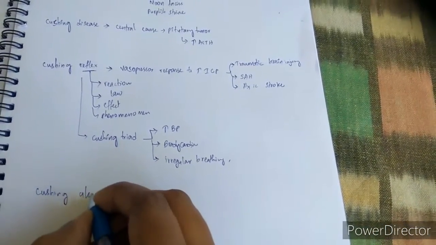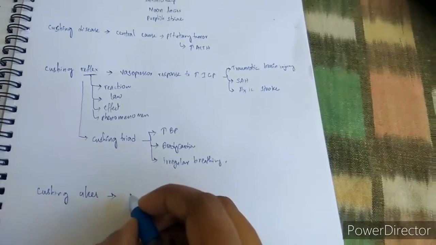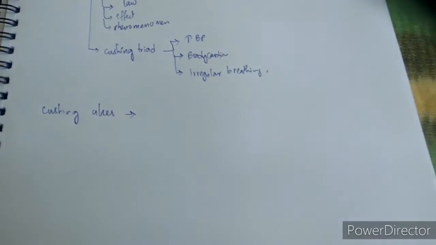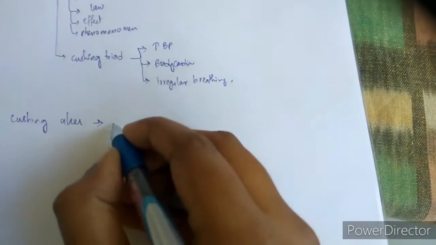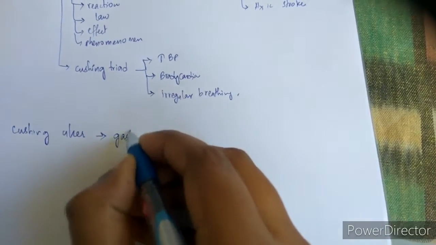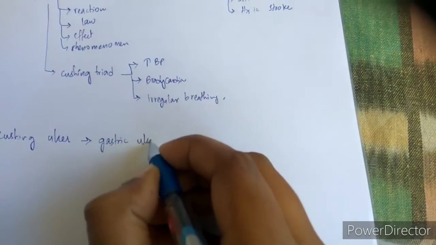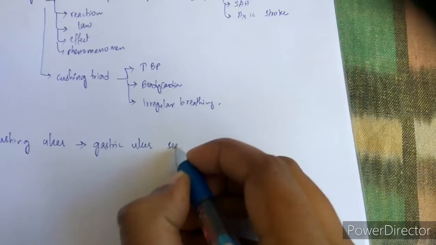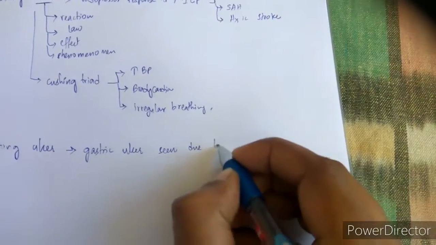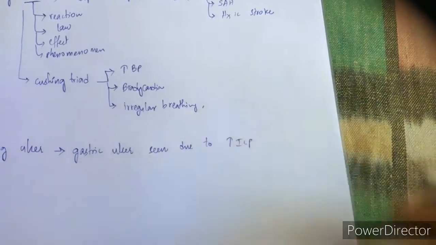Cushing ulcer. Cushing ulcer is gastric ulcer seen due to raised intracranial pressure. This is totally different from the above.